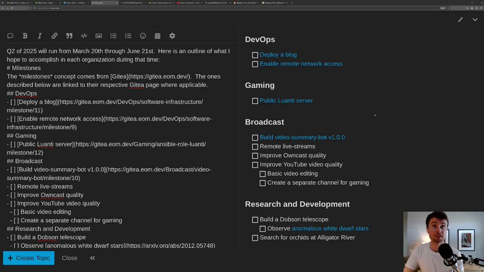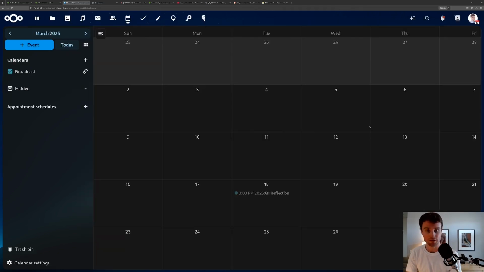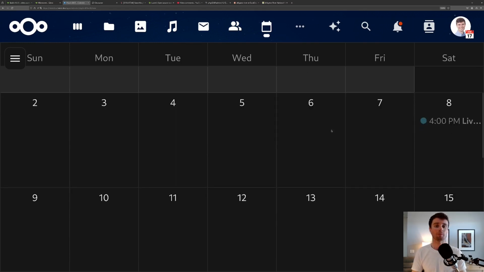As you can probably see, it is quite a deviation from making tutorials about certain programming languages. That being said, I do intend to largely follow the same format here. This is a Nextcloud calendar. It is published on owncast.eom.dev. You can see the public version of this there.